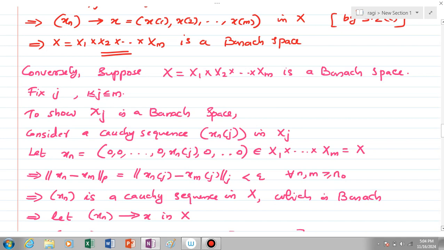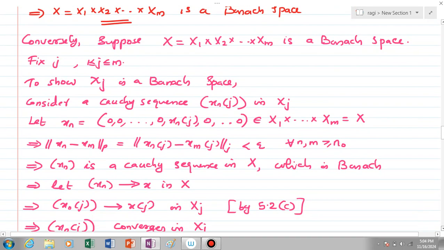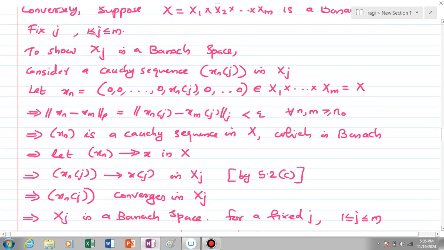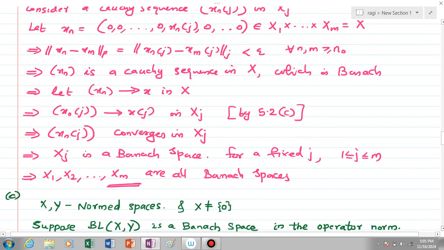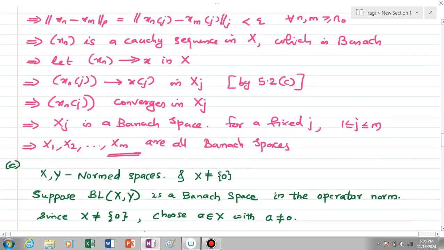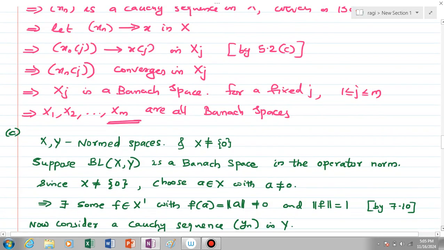So it converges. Let the sequence xn converge to small x in capital X. Then the sequence xn of j converges to x of j in capital Xj by theorem 5.2 part C. This means that the sequence xn of j converges in capital Xj. So capital Xj is a Banach space for a fixed j between 1 and m. This is true for every j between 1 and m. Thus we have found that X1, X2, etc., Xm are all Banach spaces if the cross product capital X is a Banach space. This is the proof of the second statement of the theorem. Now we have to prove the third one, which is very important.